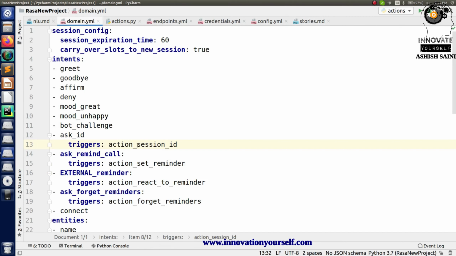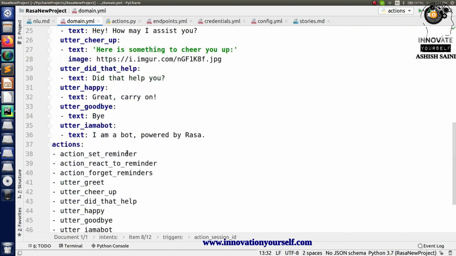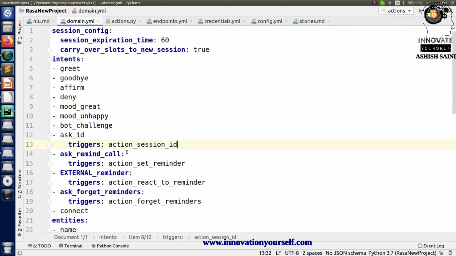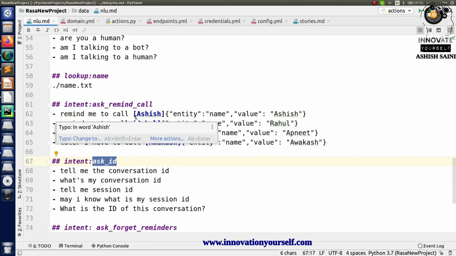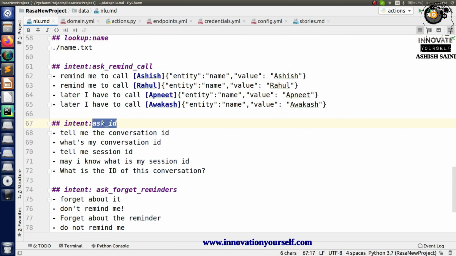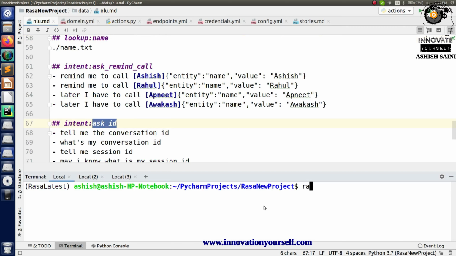So it's totally up to you how you want to use it. This is all about that, and I guess everything is done. This was a very small conversation which I was about to show you. Everything is done from my side, so let's just train it and see whether it's working or not. Just go to the terminal, type the command, and also run the action server.